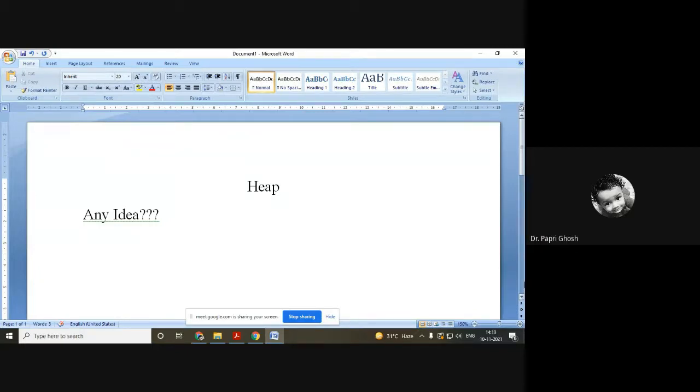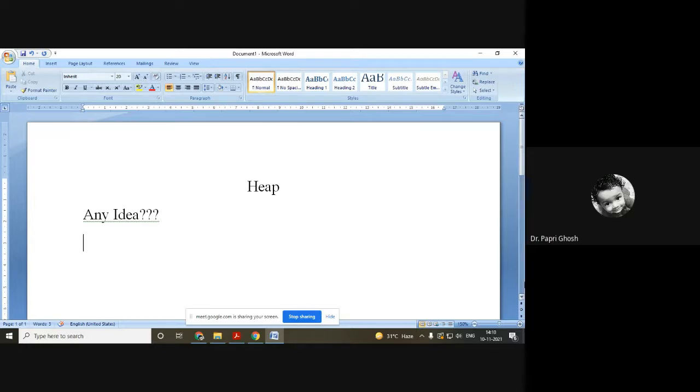Okay, fine. I am explaining. Heap is basically a data structure, a specialized binary tree based data structure, and it is also a binary tree, meaning that each parent node has at most two children.